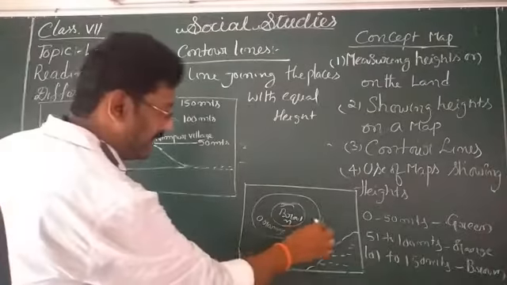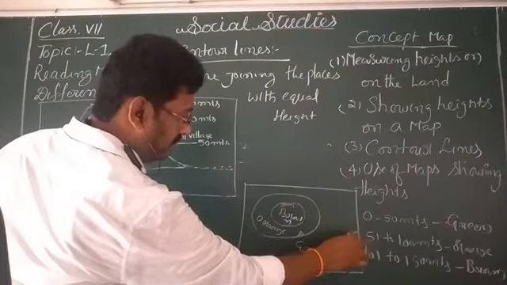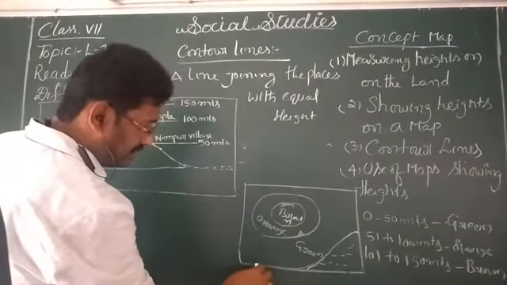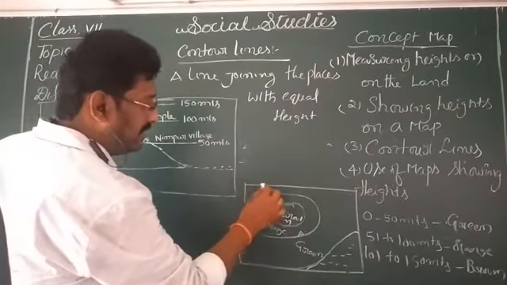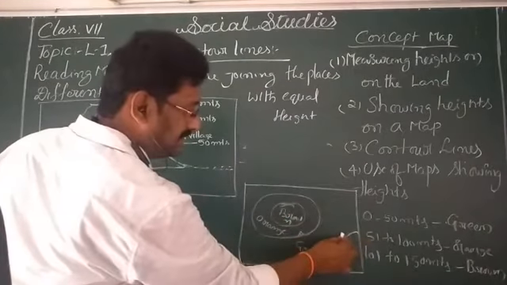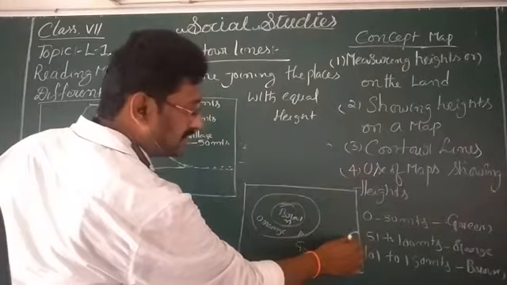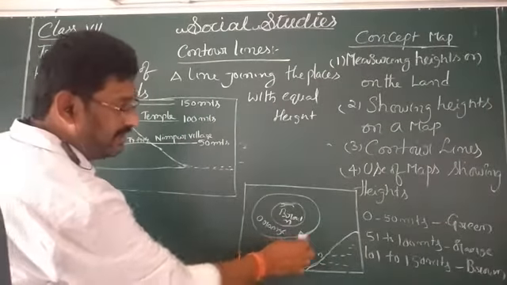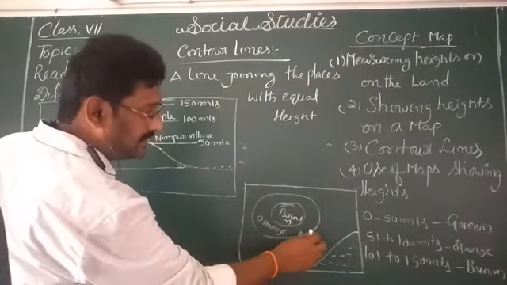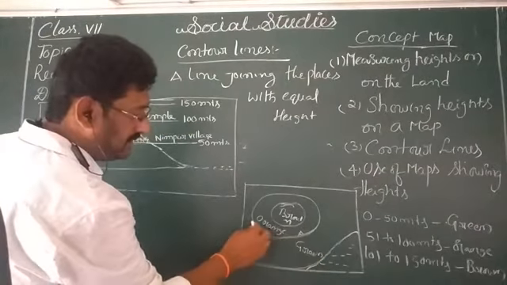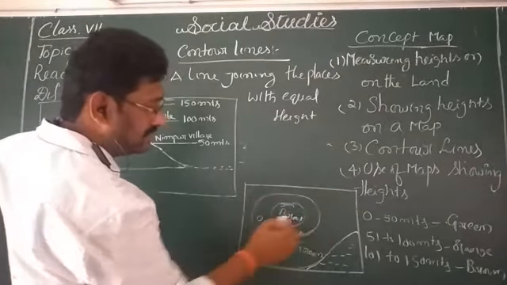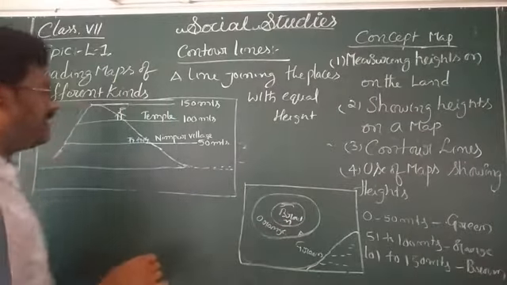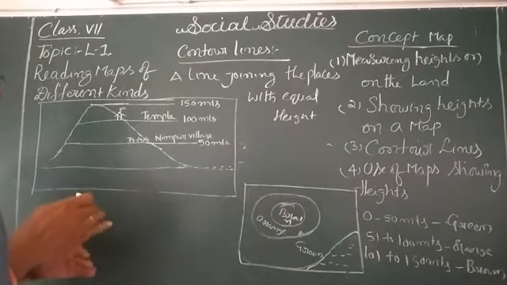Okay. Now here we can take this part. This part is a line joined with equal heights. That means this is the 0 to 50 meters contour line. Now another border here, this one we can take as 51 to 100 meters. 51 to 100 meters joining line, this one. See once.